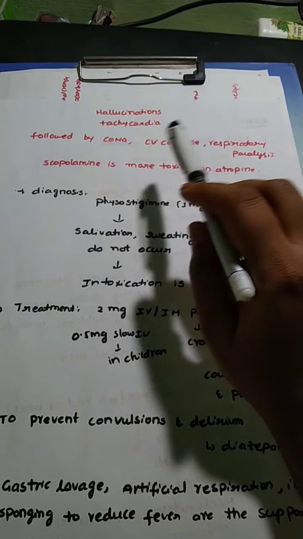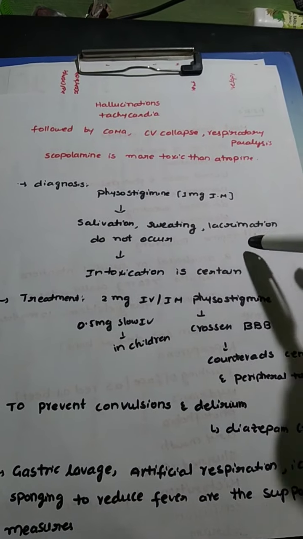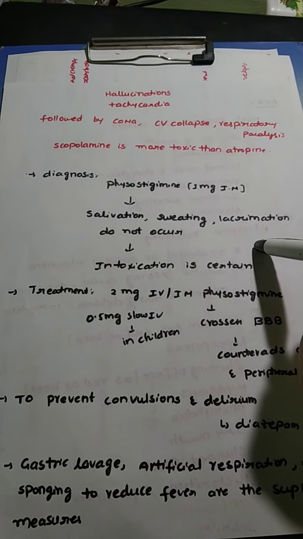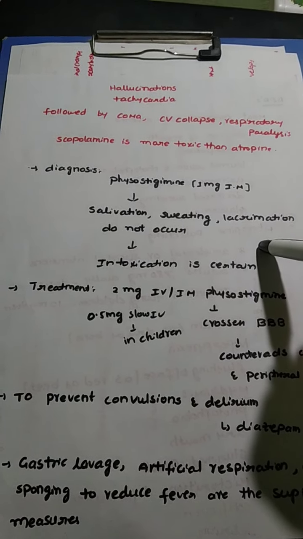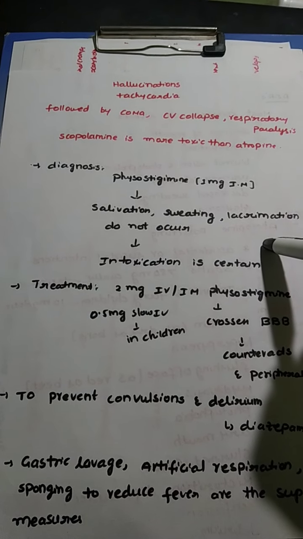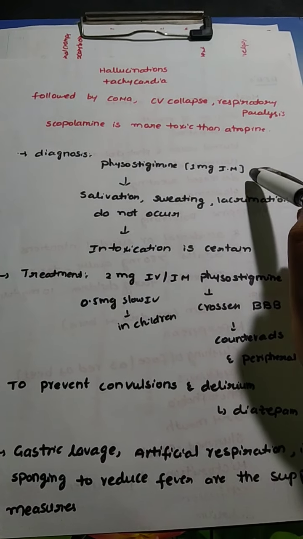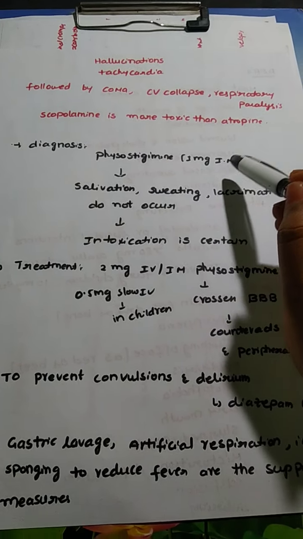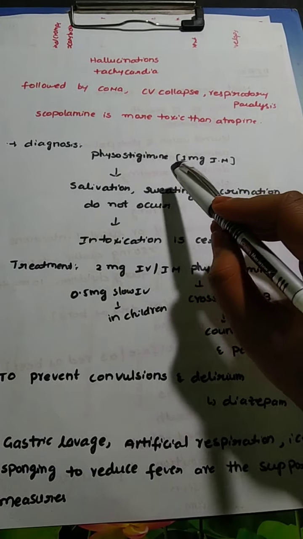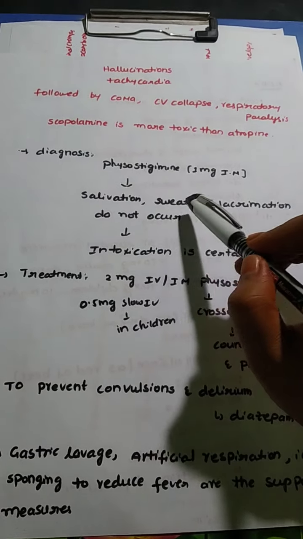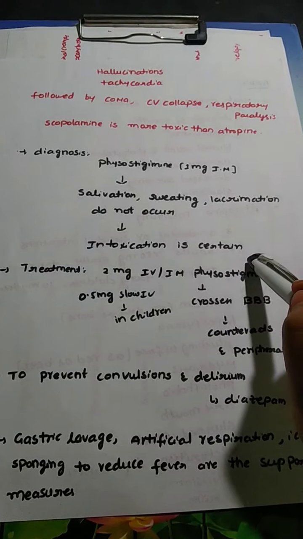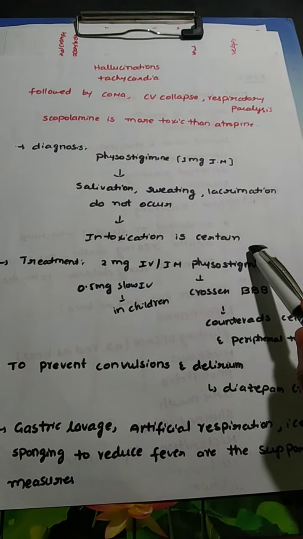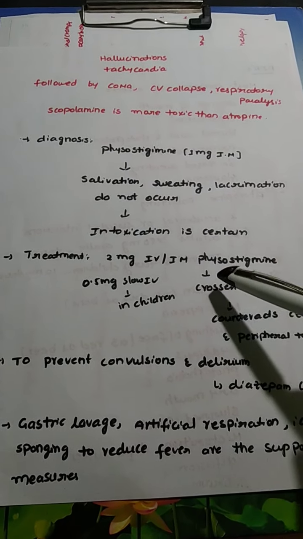When compared with atropine, scopolamine is very toxic. Before proceeding to the treatment of any toxicity, we should identify what kind of substance has caused the toxicity. To diagnose that the poisoning is due to atropine, first we should administer physostigmine intramuscularly, and the dose is 1 mg. When physostigmine is administered, if the patient doesn't show salivation, sweating, and lacrimation, then we are certain that the intoxication is due to atropine only. When we make sure that the poisoning is due to atropine, then we proceed to the treatment.